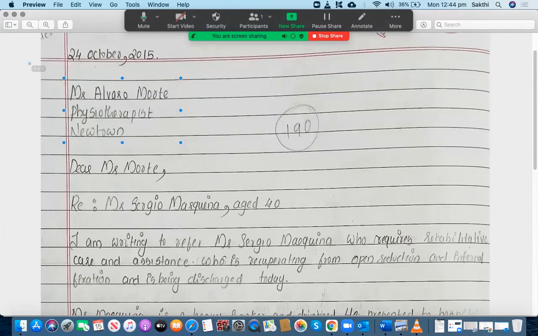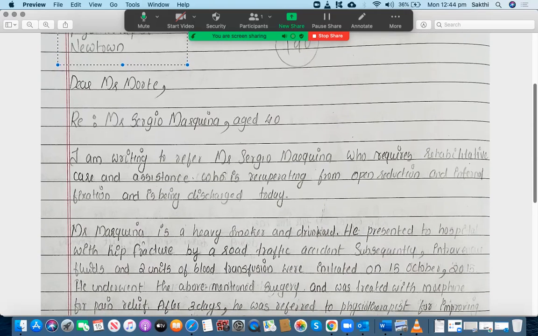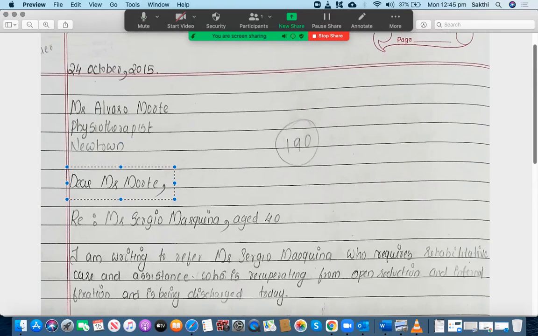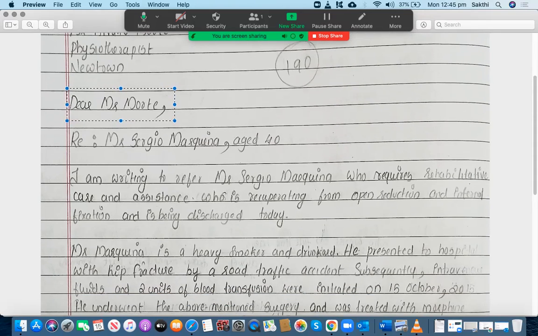Okay, so the student has written down the date on the top and then the addressee's contact details. But unfortunately, she didn't place "the" before physiotherapist. That is one of the mistakes she has committed. Okay, let's go to the next one. Dear Mr. Moot, that's good. I'm very happy with the way that you have written down the addressee's details. Okay, so that's good. Let's go to the next one.